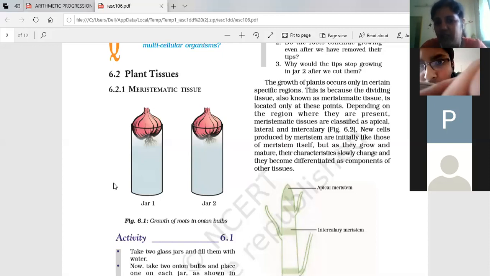Meristematic means continuously dividing tissues. All of them we call meristematic tissues. And the second one is permanent tissues. You have to remember this differentiation.